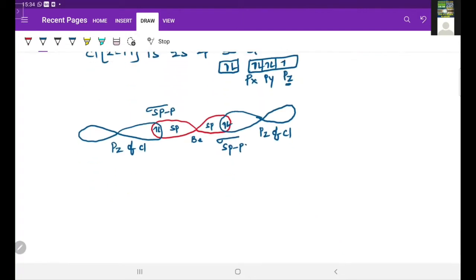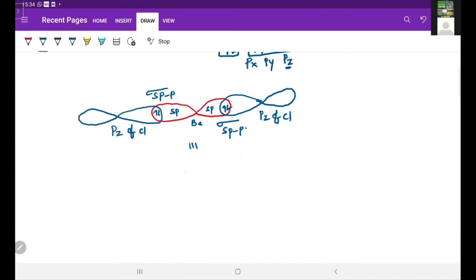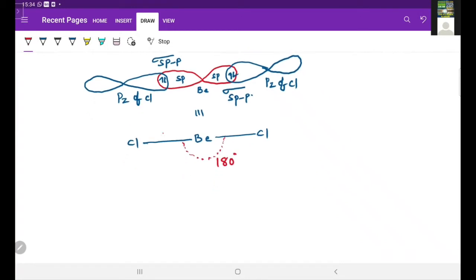So now, in the bond formation, its equivalent structure we can draw like this. This is the central atom beryllium, with a bond to chlorine on this side and a bond to chlorine on this side, and the bond angle is 180 degrees. This is one sigma bond, this is another sigma bond. Total 2 sigma bonds are there, both formed by sp-p overlapping. So that's why these 2 bonds are equal.